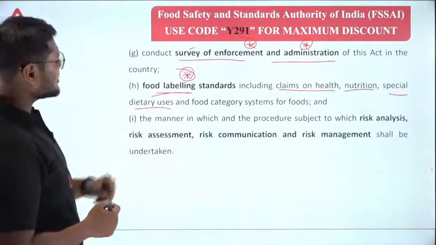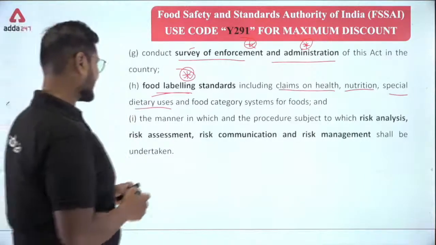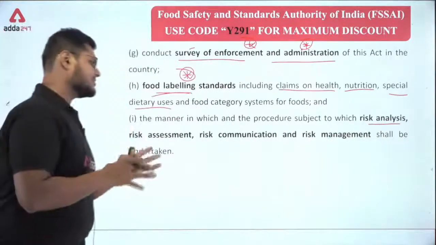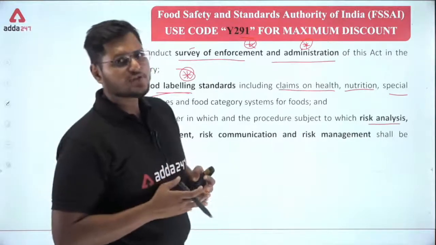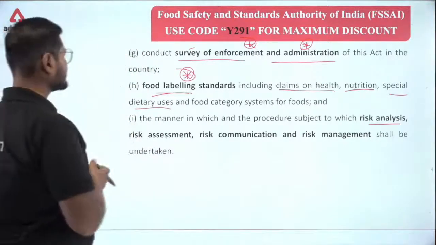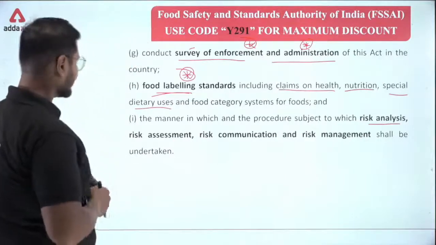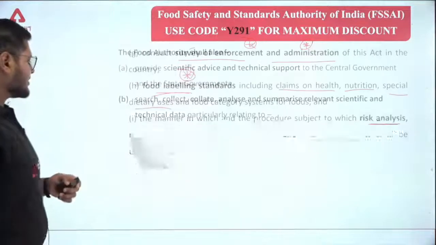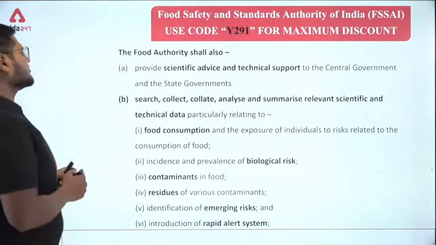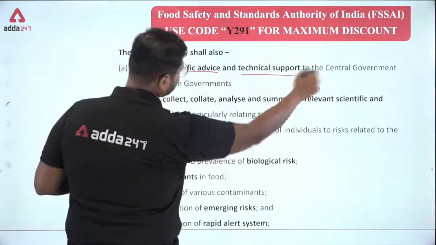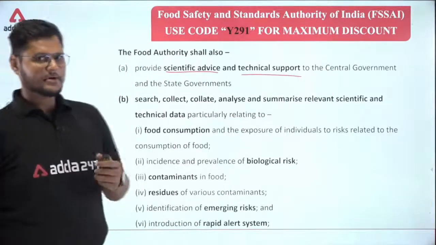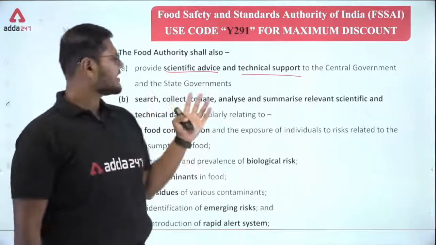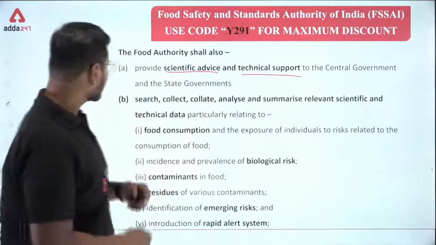Next, the manner in which and the procedure subject to which risk analysis. Risk assessment and risk analysis is another sector of the functions of the food authority. Risk analysis, risk assessment, risk communication and risk management shall be undertaken. The food authority shall also provide scientific advice and technical support to the central government and the state government. Because there is a technical committee attached here, they can also provide scientific advice and technical support.